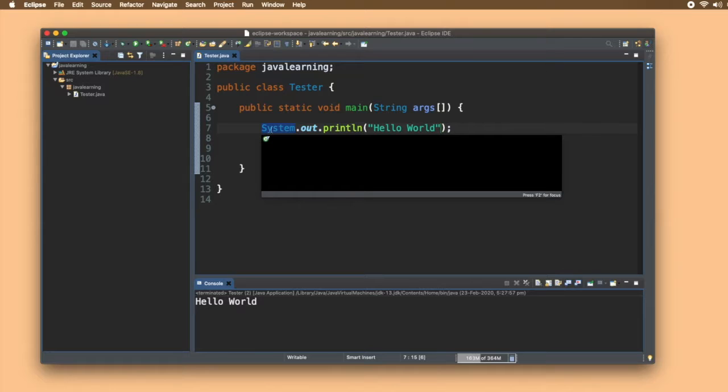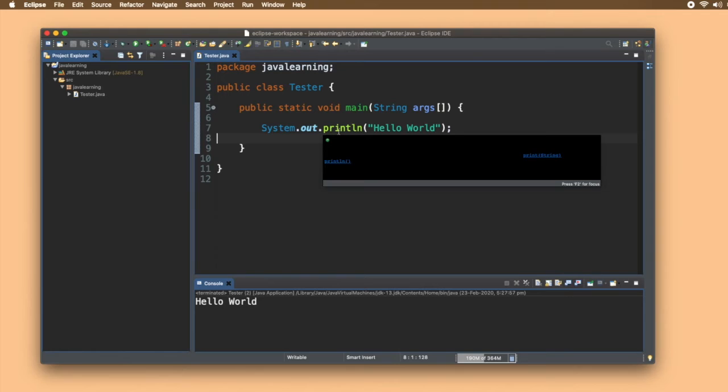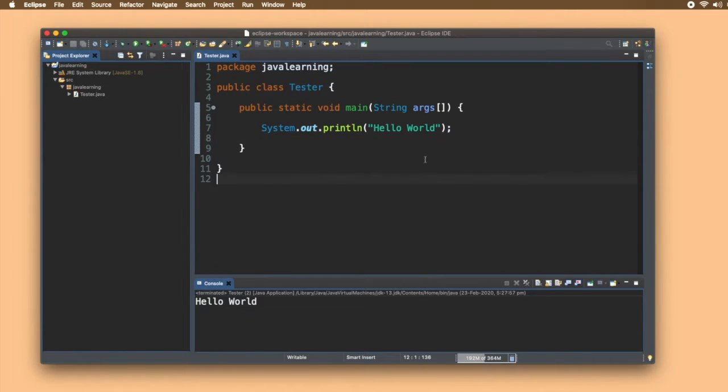So any class name starts with a capital letter, it follows camel casing, and the method starts with a small alphabet, right? See, main is not with a capital MAIN. It is not defined in JVM. It should be main with m small, right? So JVM automatically identifies this method and calls it as soon as you execute the program. So we wrote our first program.